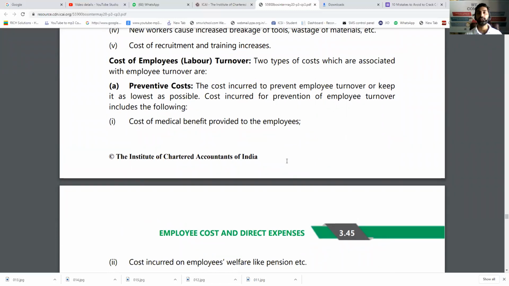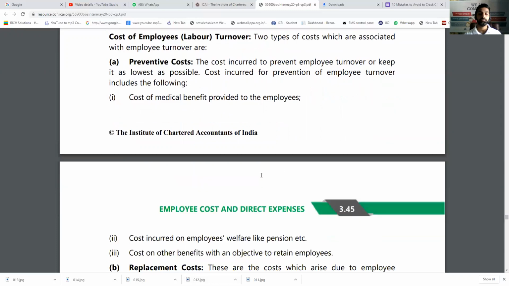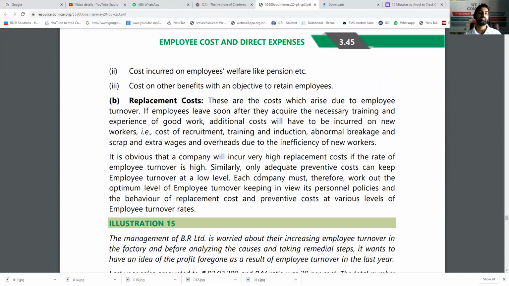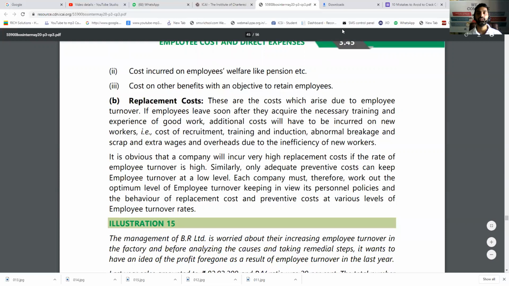That is the cost or investment, you can say, so that employees will not move away. For example, giving medical facilities to employees, giving education facilities to their children, or having some perquisites, giving some additional benefits, welfare activities, etc. And replacement cost, or rectifying cost, means once the employee has gone, then we have to employ a new employee. So whatever cost we pay, let's say employment exchange facilities are taken from government or from a private organization, we have to pay for that. Training and development, everything costs you something. So these are two costs involved with labor turnover.